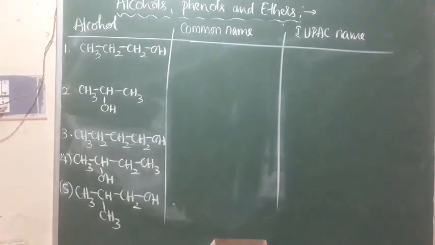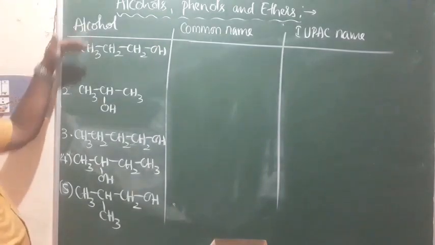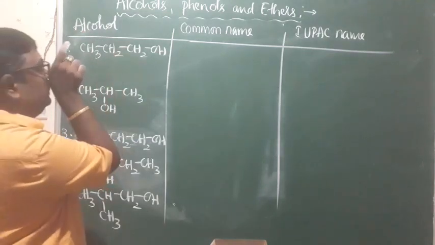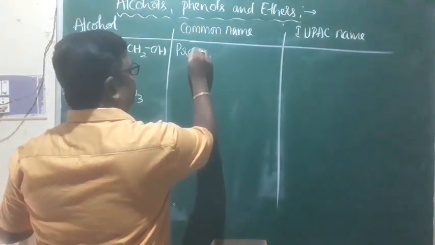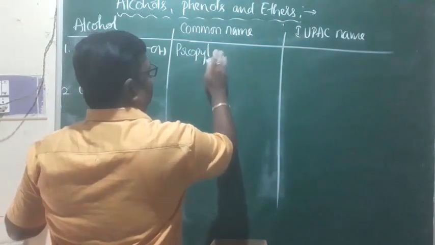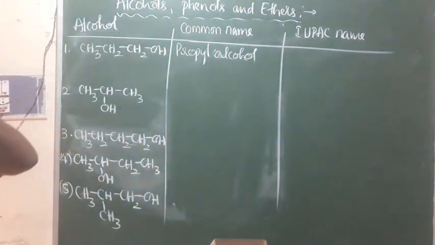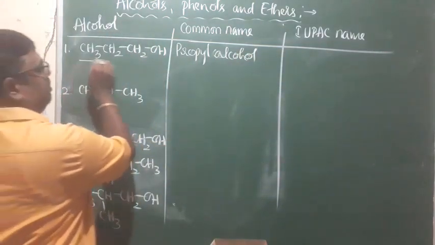Look here. I have selected some alcohols and let me name them. Look at this first alcohol. Its common name is propyl alcohol, because we have a propyl group here.